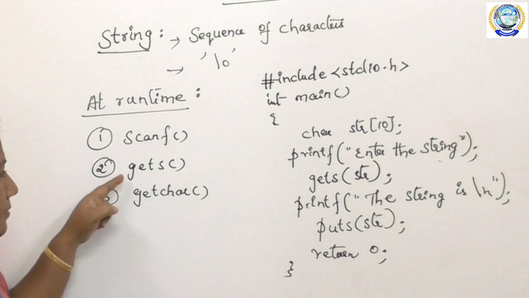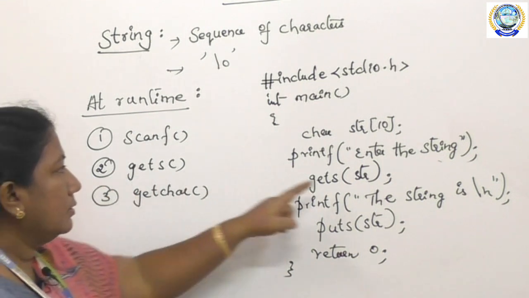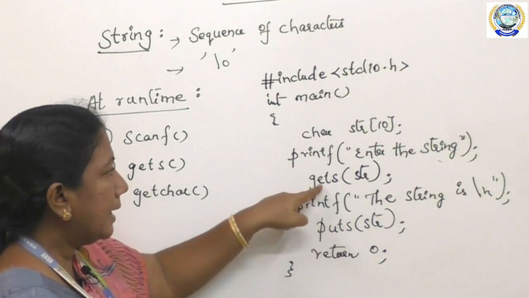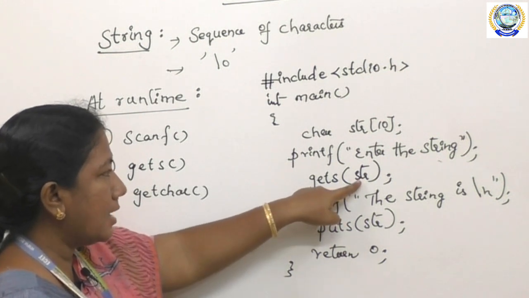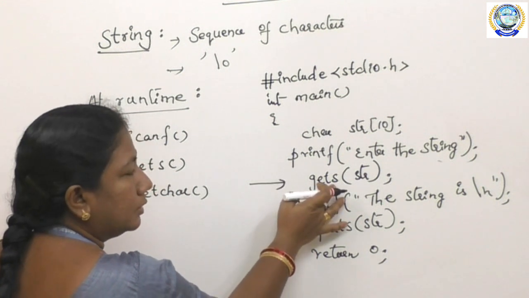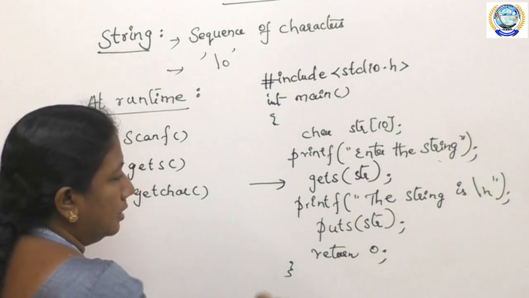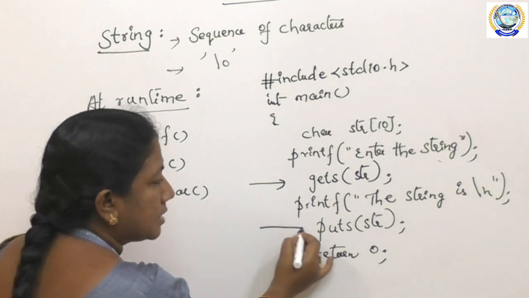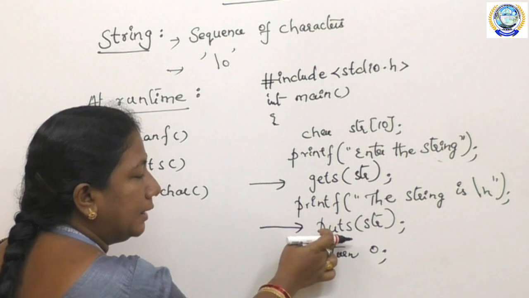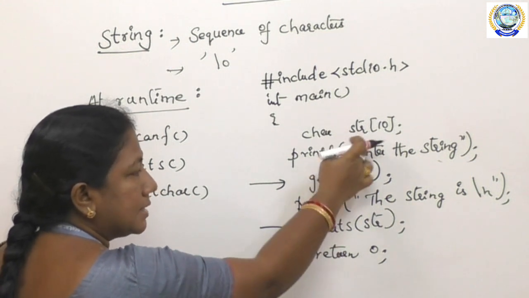Using this gets function, I have taken the string as gets of str. This function is used for taking the input into the string str. Next, the function puts is used for printing the string which is already taken in str.